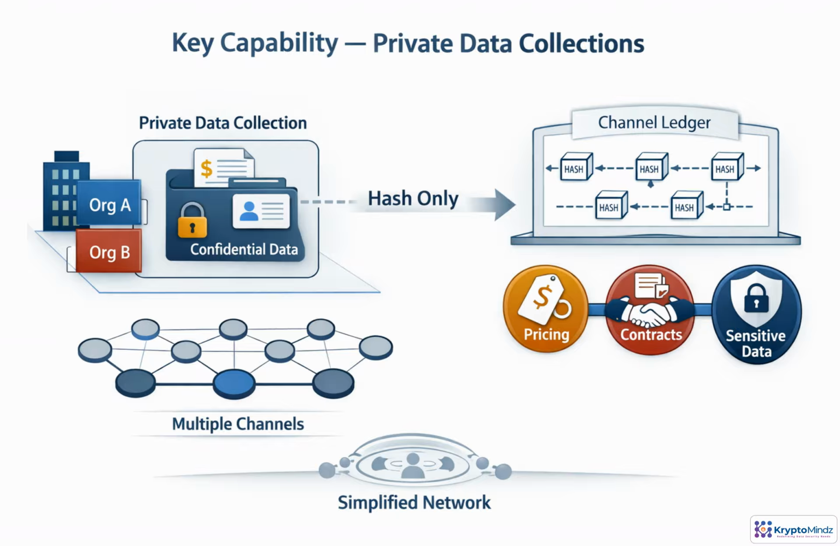Private data collections handle sensitive details without requiring a separate channel for every case. Actual data, such as pricing, contracts, or personal information, is shared only with authorized peers. Everyone else on the channel sees only a hash committed to the ledger. That hash proves the private data existed and has not changed. The result is confidentiality with auditability, while keeping the workflow simpler to manage.